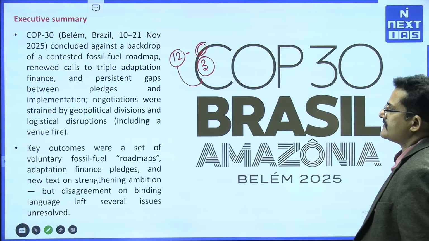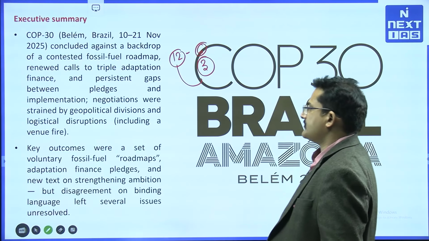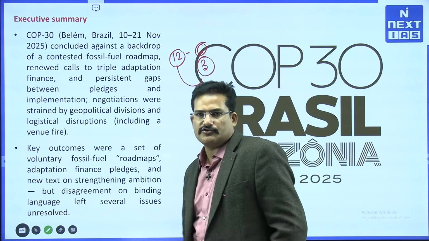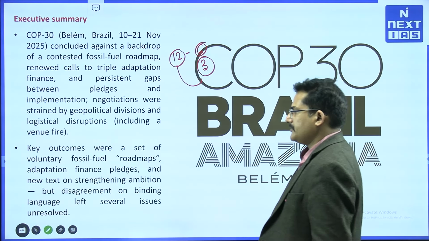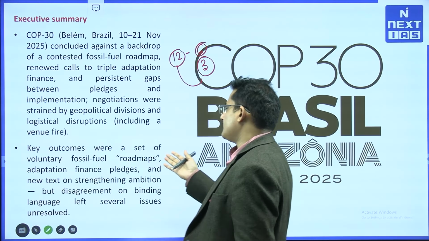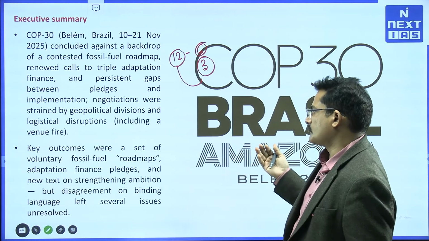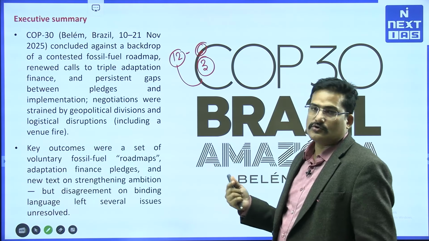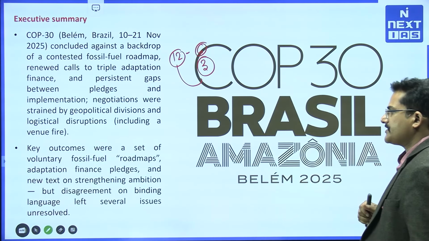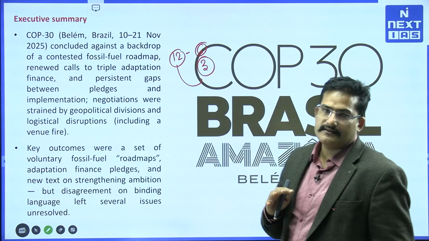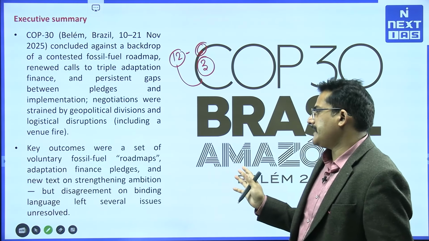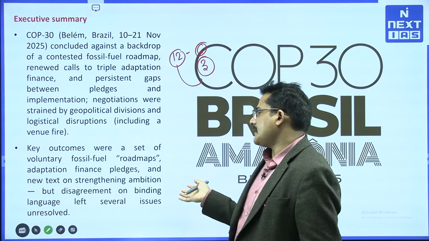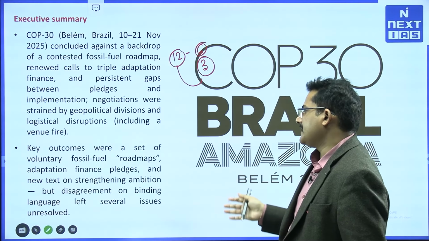And negotiations were strained by geopolitical divisions and logistical disruptions. There was a fire also that occurred in that place, right. Anyways, it will not be asked in the UPSC, but you should know. And key outcomes were a set of voluntary fossil fuel roadmaps. It is also a roadmap. There is no conclusion, right. Adaptation finance pledge. It is a pledge. There is no finance on the ground, and new text on strengthening ambitions,